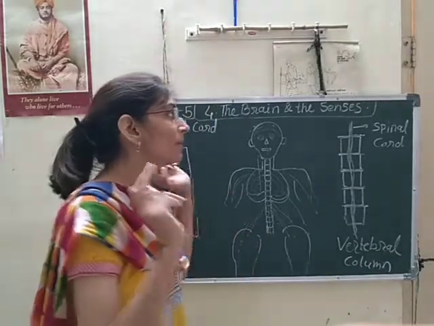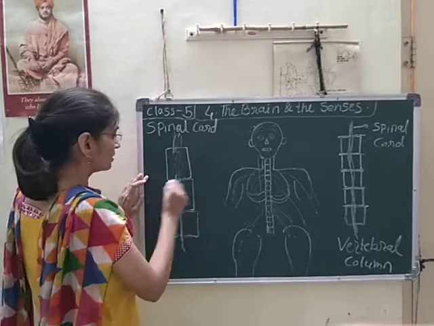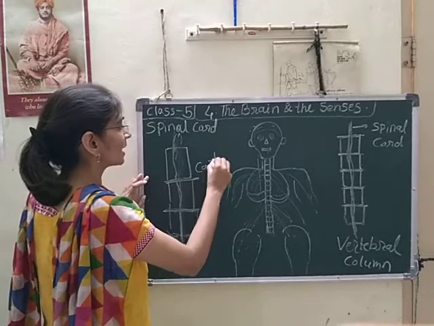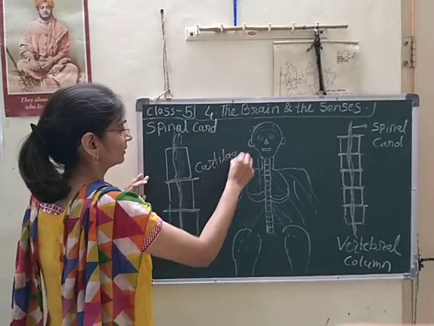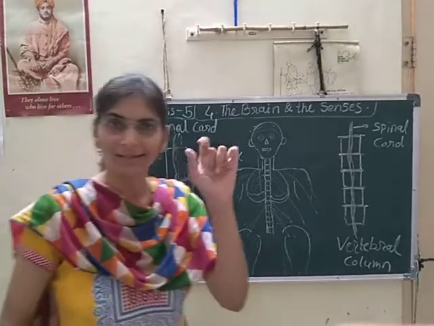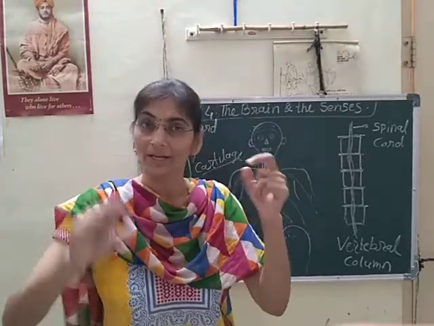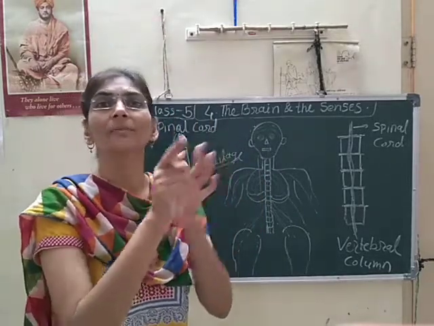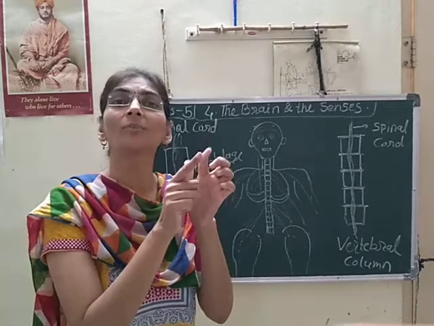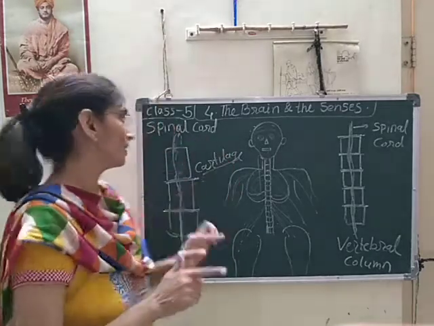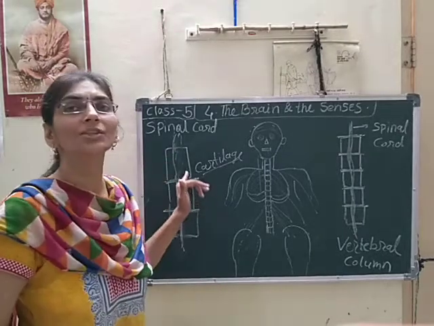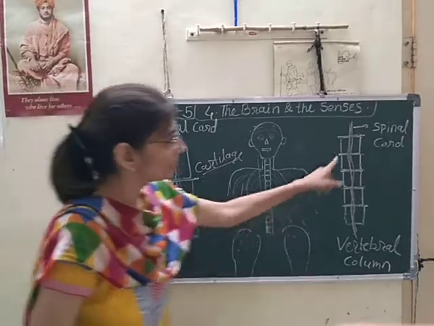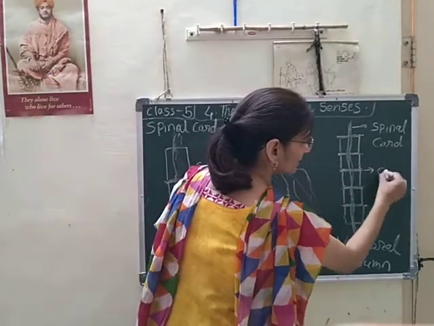And in this vertebral column, the bones are joined by cartilage. Have you seen a washer used for fitting a nut and bolt? Yes, we use a washer because of the convenience of reducing friction. Similarly here, cartilage is the joint of the bones present in the vertebral column. This is called cartilage.